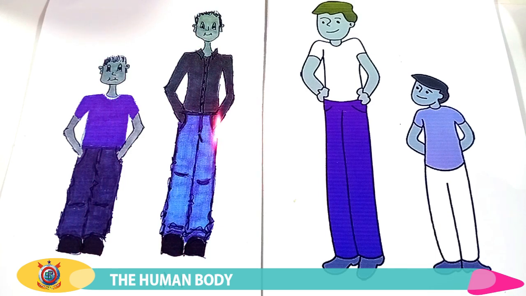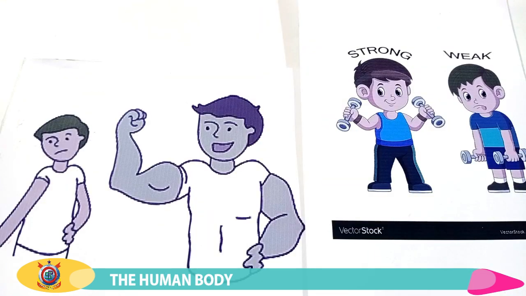Now you will tell me in this pic which one man is tall and which one is short. Yes, this one man is tall and this one man is short. This is the size difference, that some people are tall and some people are short. Good.